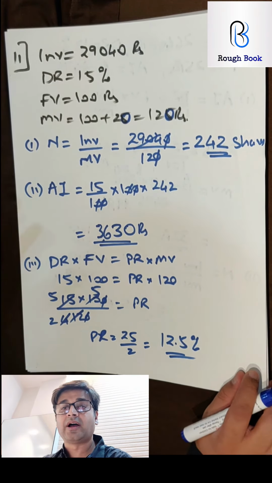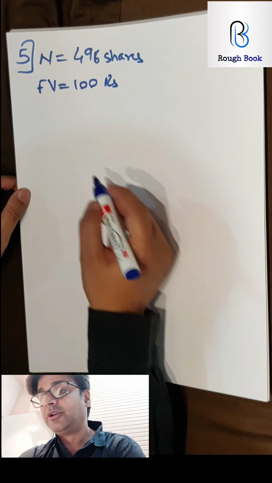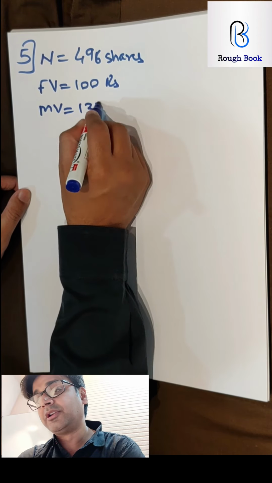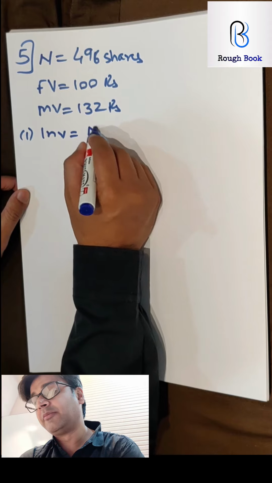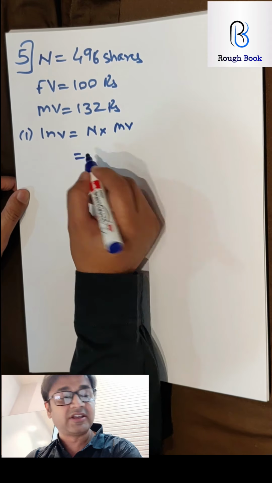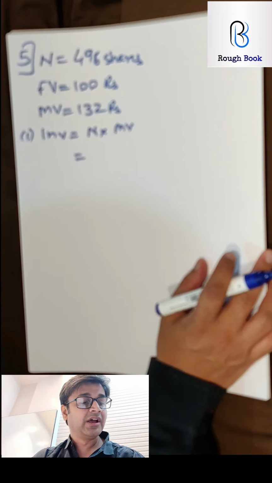Aishwarya bought 496. So number of shares, because there is no unit given, so has to be shares. So she has bought 496 shares. Face value 100 rupees at 132. So market value 132 rupees. Find the investment made by her. So investment, obviously number into market value here in this case, because she has bought at that price. See, let's read the question. Aishwarya bought 496 100 rupee shares at 132.